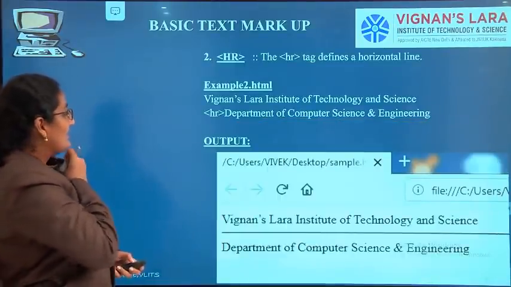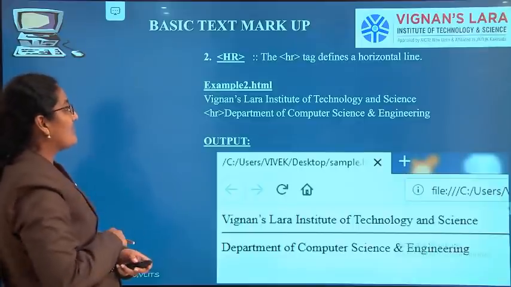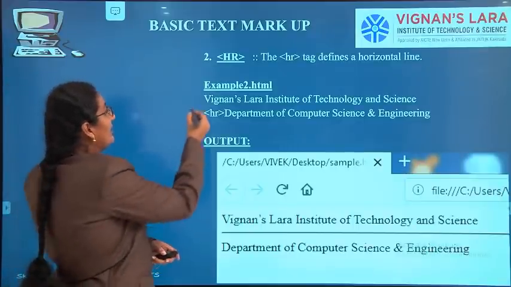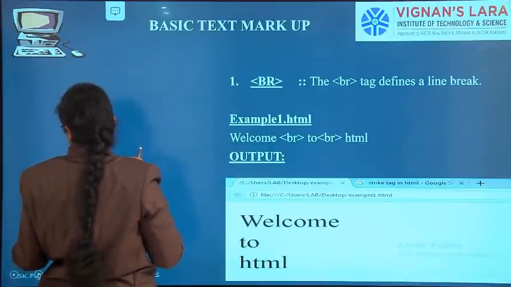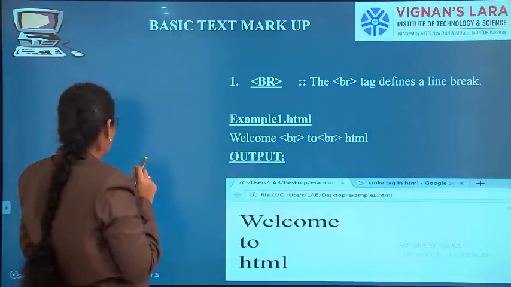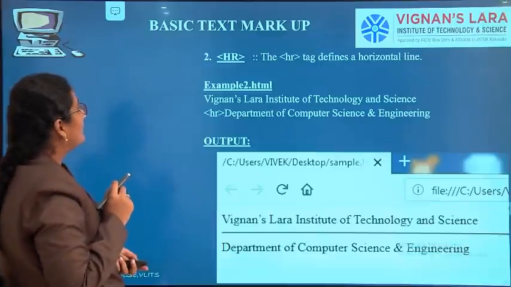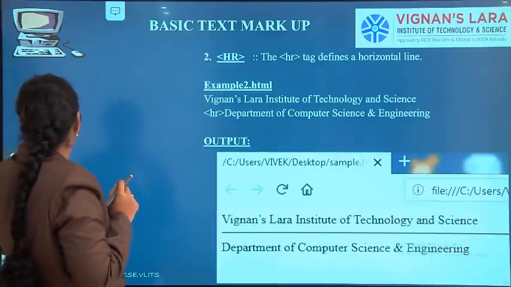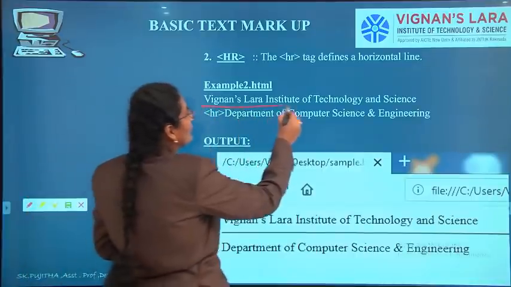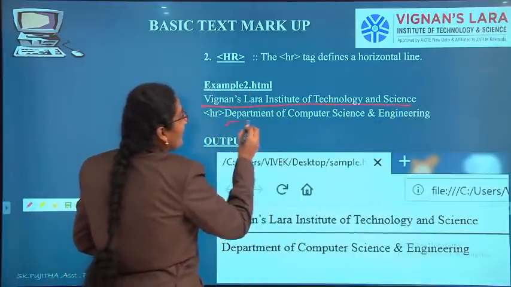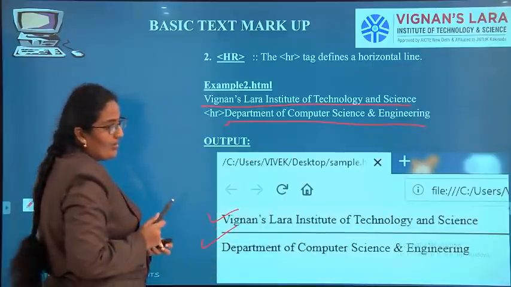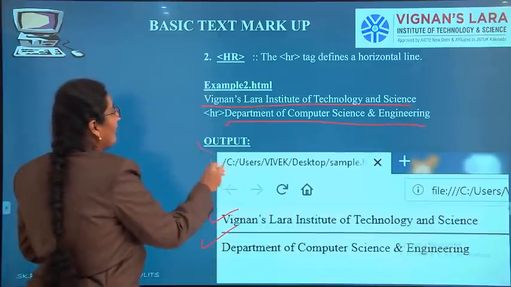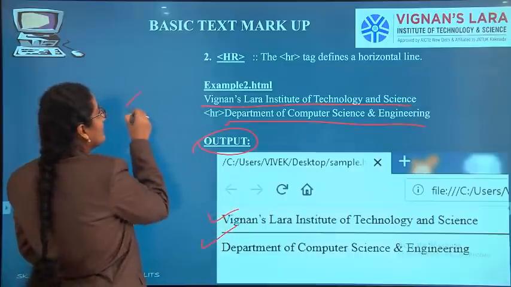In HR we have some specifications also. See here, Vignan Lara Institute of Science and Technology, Department of Computer Science and Engineering. I want these two things in horizontal lines. On the output, I got these two by using HR.